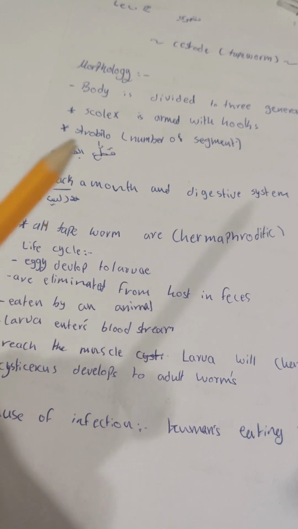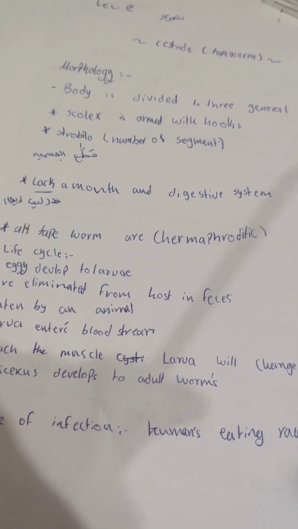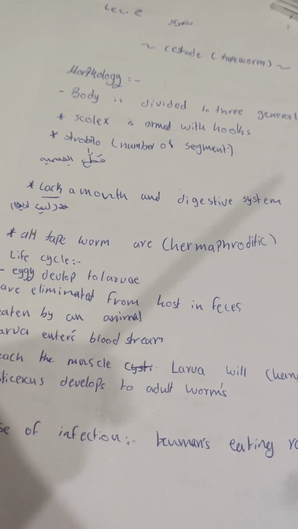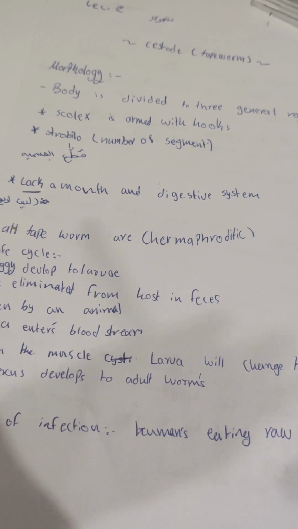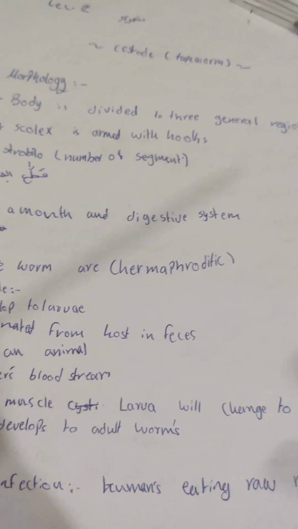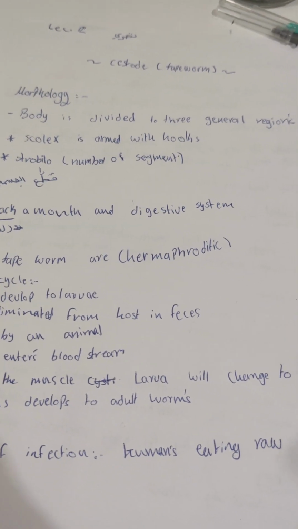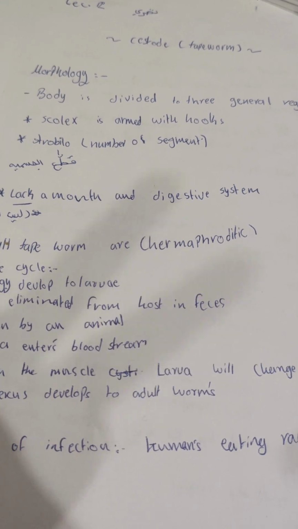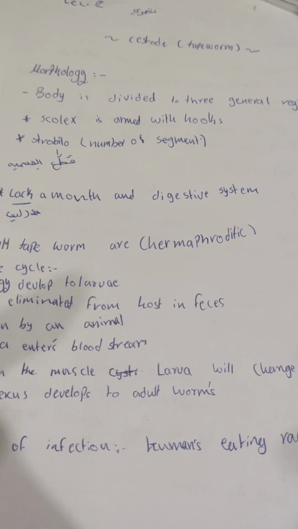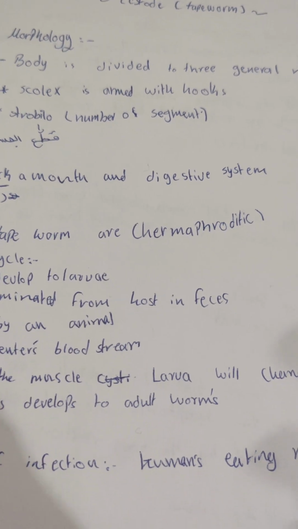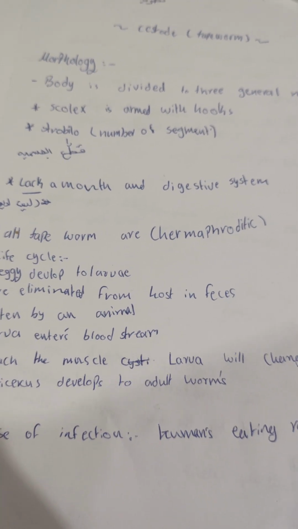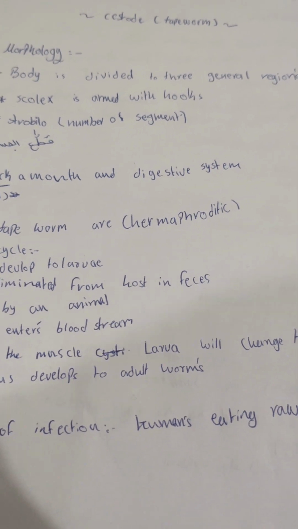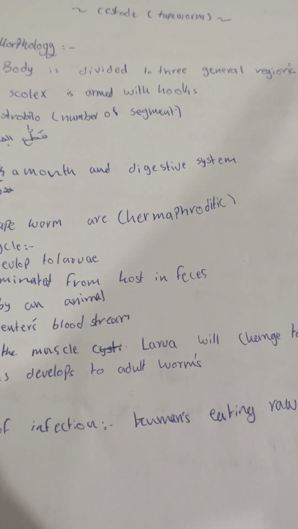All types of tapeworms are hermaphroditic. So what is this word? It means they are bisexual. Depending on their reproduction, we have bisexual parasites and unisexual parasites. Bisexual parasites, as I said, like fasciola, have male and female organs in the same parasite.